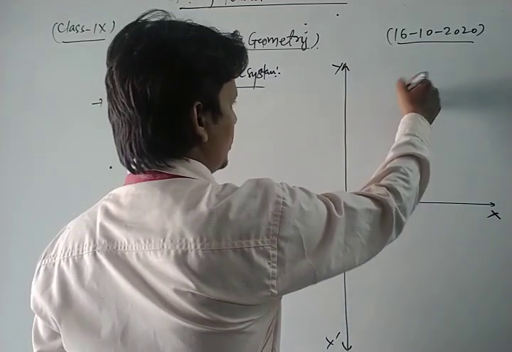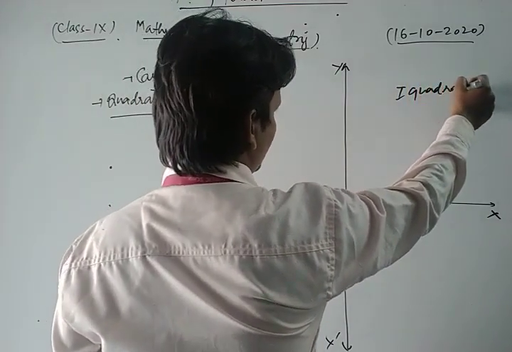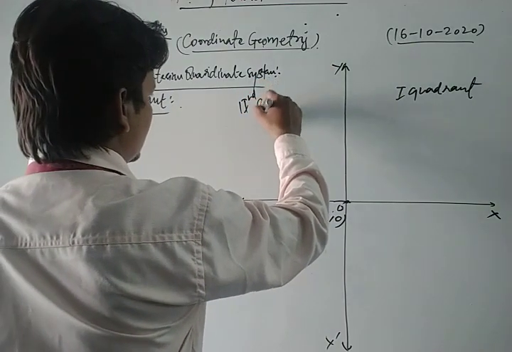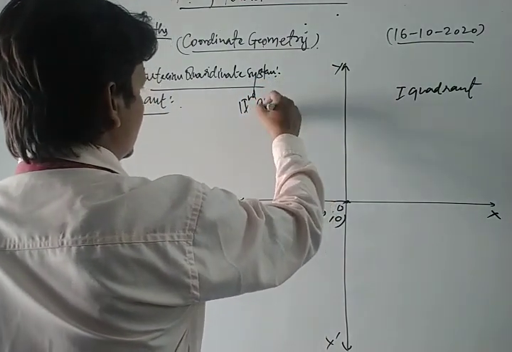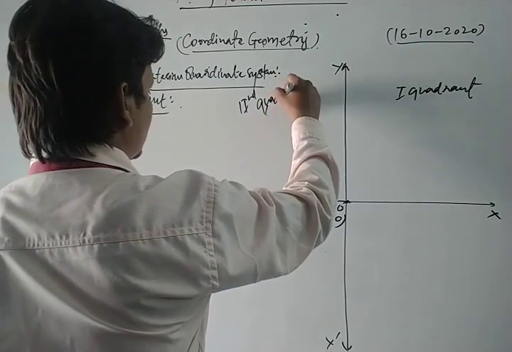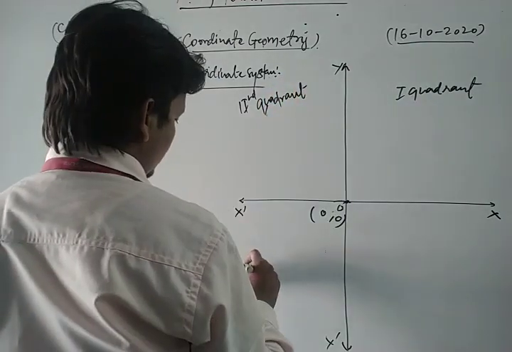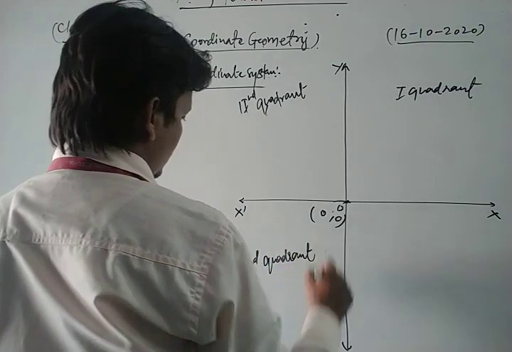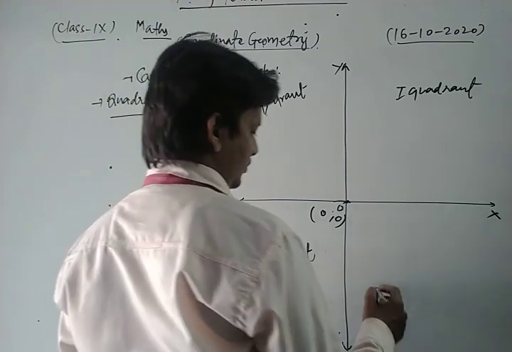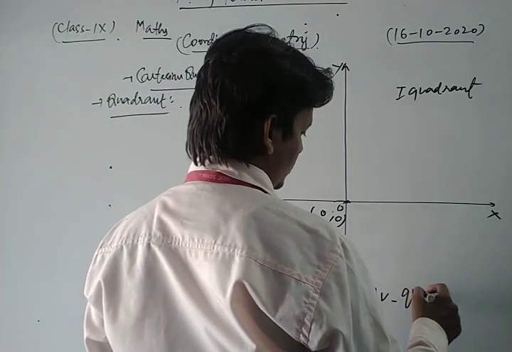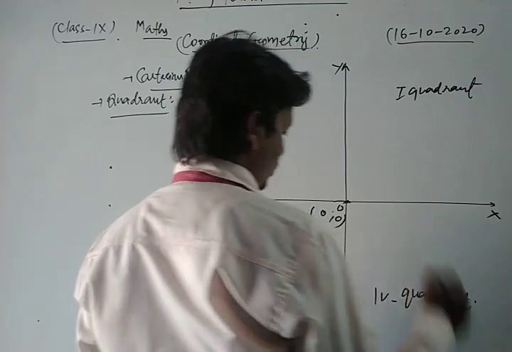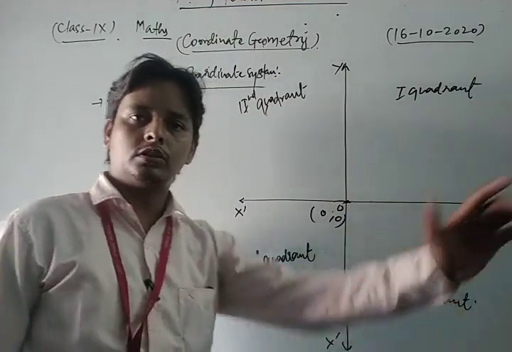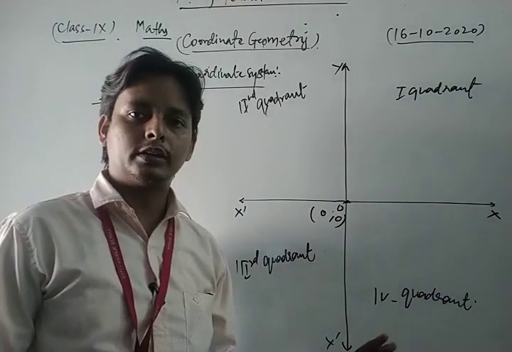This is your first quadrant. This is your second quadrant. This is your third quadrant, and this is your fourth quadrant.